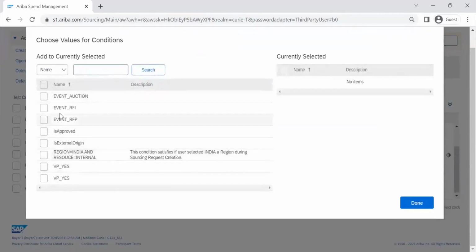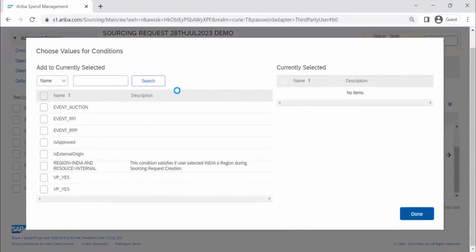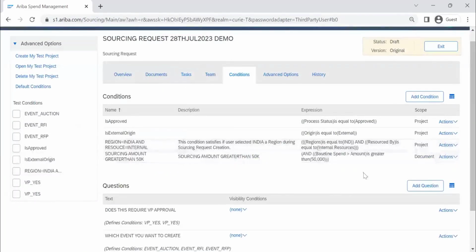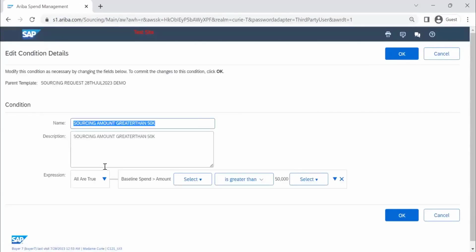If the amount is more than 50,000, that is shown here. Okay, this is a document-based approval, so it is not available as a project. Can I change this one? Edit.